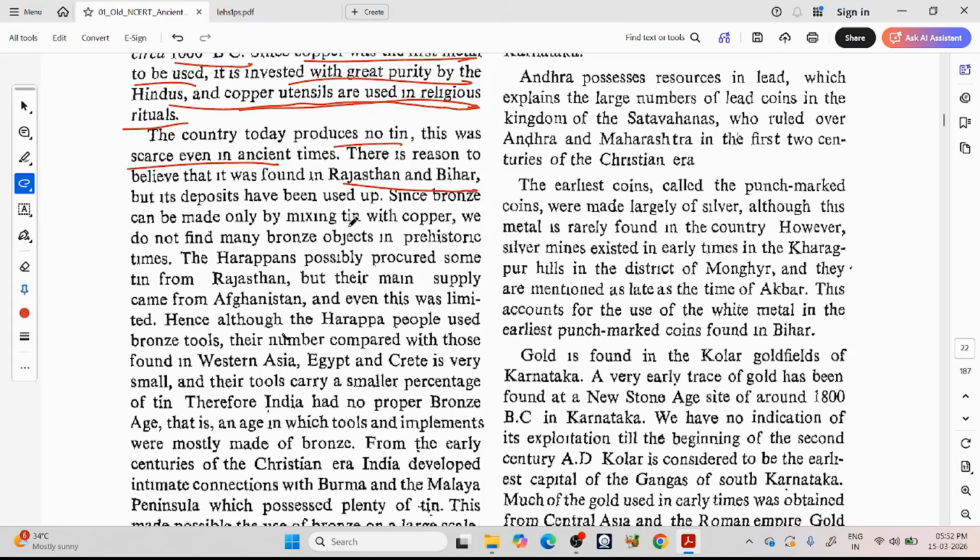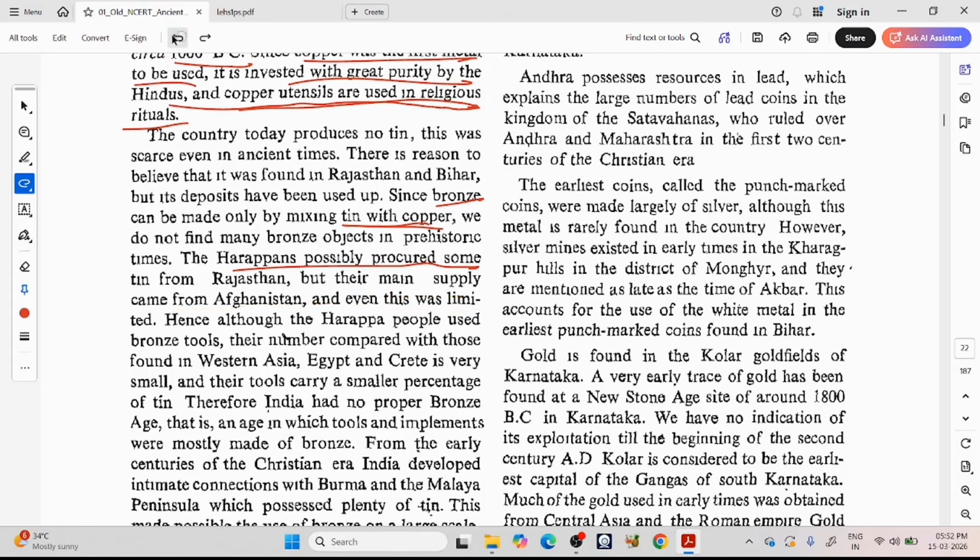So if you mix copper and tin, you will get a better metal. Metals vary in properties, and bronze is better than copper. How will you get bronze? By mixing a small bit of tin with the copper. Since bronze can be made only by mixing tin with copper, we do not find many bronze objects in the prehistoric times. The Harappans possibly procured some tin from Rajasthan, but their main supply came from Afghanistan, and even this was limited.